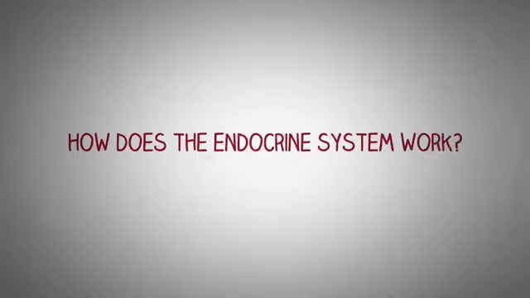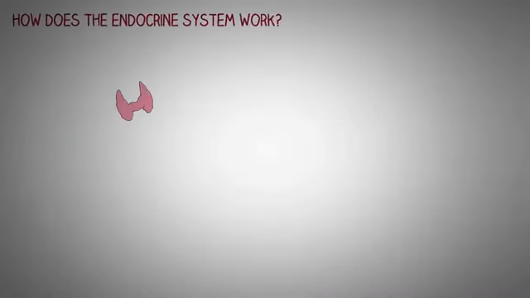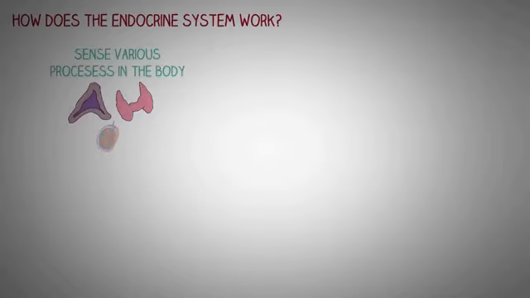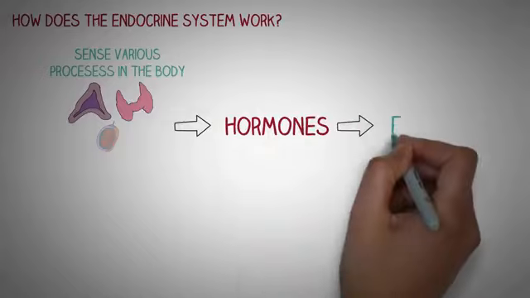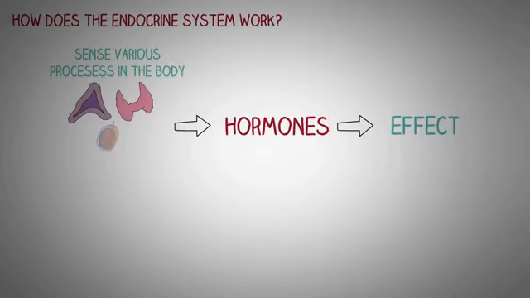Now let's look at a typical model of how most of this endocrine system works. We have various endocrine glands which are able to sense various processes of the body. These glands secrete hormones which act as chemical messengers that are then distributed to the whole body through the bloodstream to initiate a specific effect.